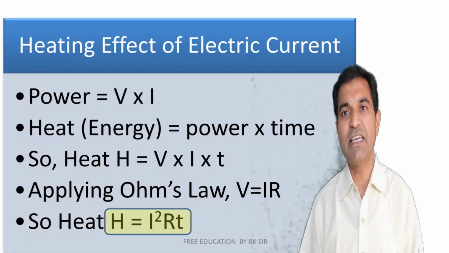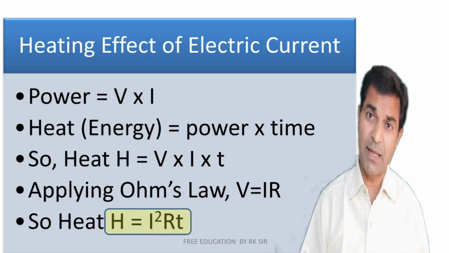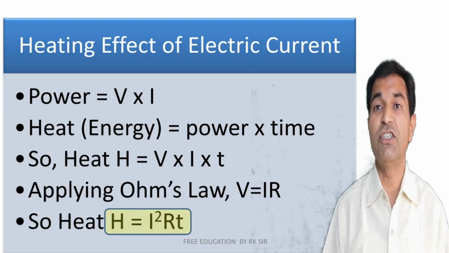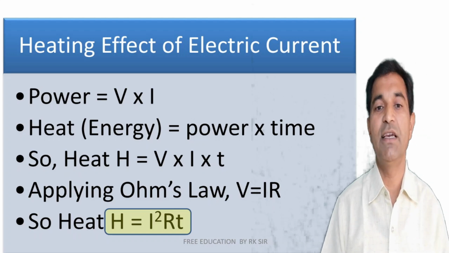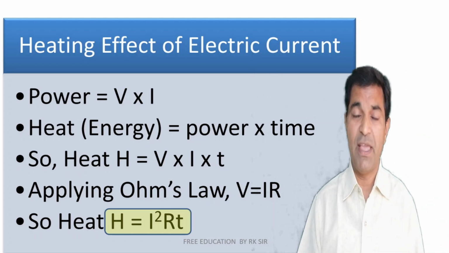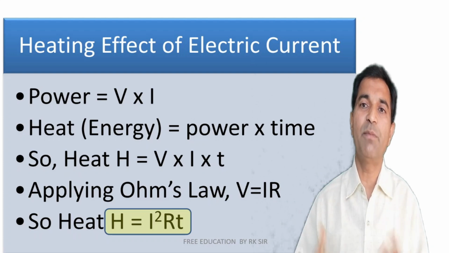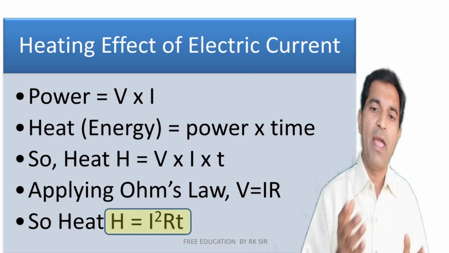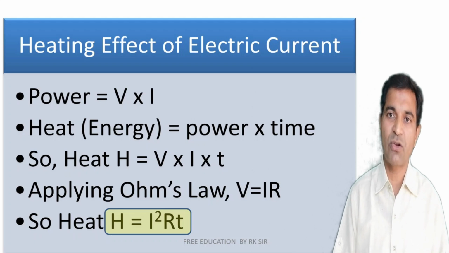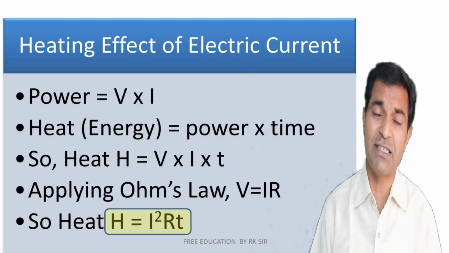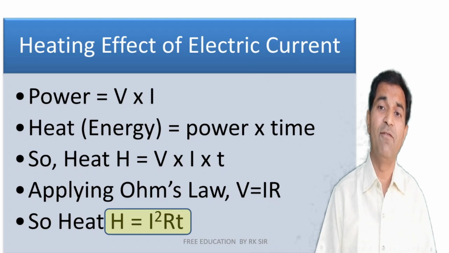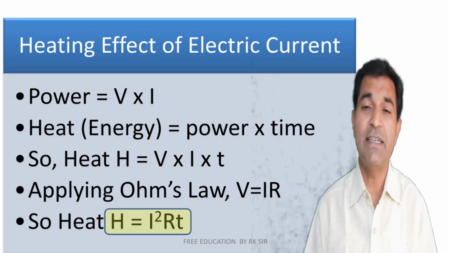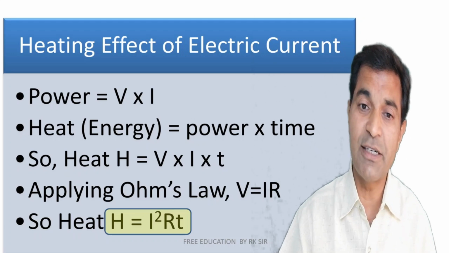Now what are the heating effects of electric current? We know that power is equal to voltage into current. It is a product of voltage and current. Heat energy is power into time. Any energy is nothing but the product of power and time. So applying these two equations together, we may write heat energy H is equal to VIT. Now applying Ohm's law and replacing V with IR, we get heat is equal to I squared RT.